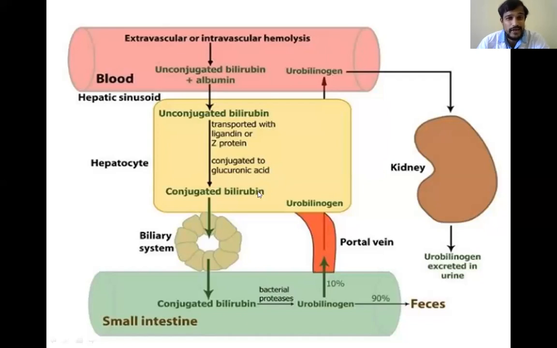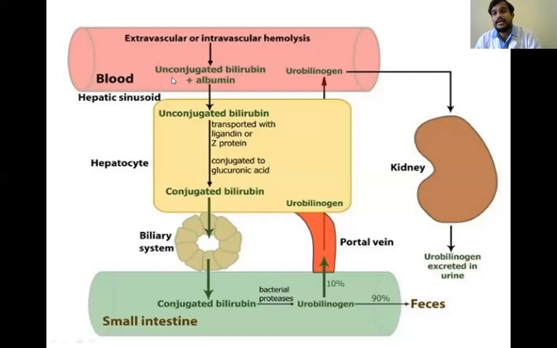Conjugated bilirubin is also known as direct bilirubin. This conjugated bilirubin reaches the small intestine through the biliary system, that is the bile duct, and in the small intestine, by the action of bacterial proteases, it is converted to urobilinogen. This urobilinogen is excreted in the feces as stercobilin and in the urine as urobilin. So this is the normal process that is occurring.